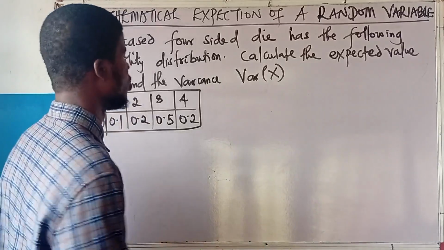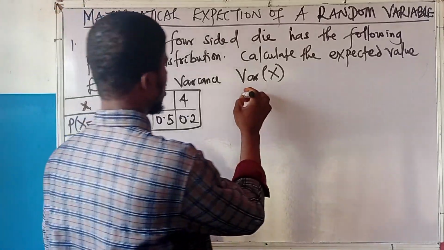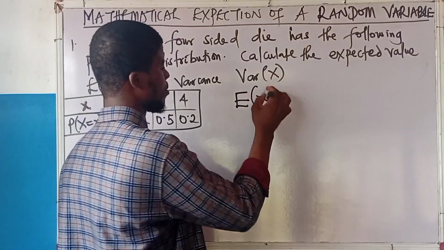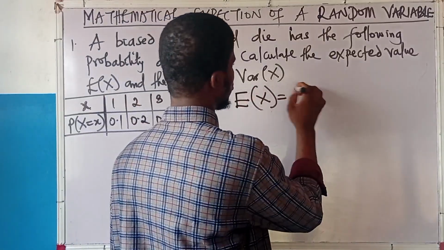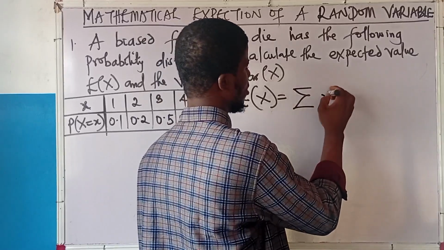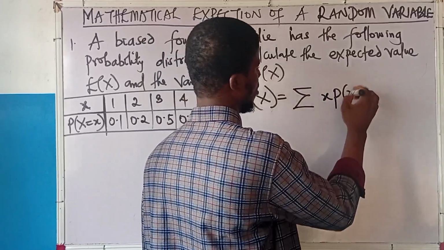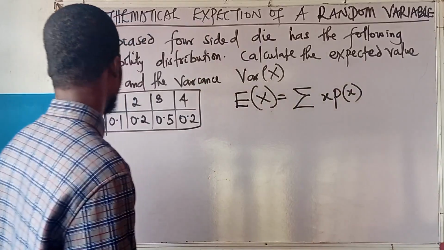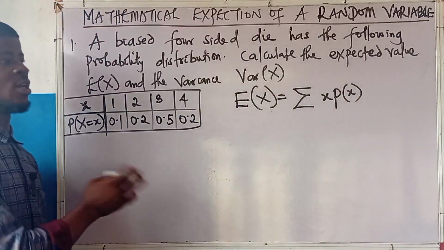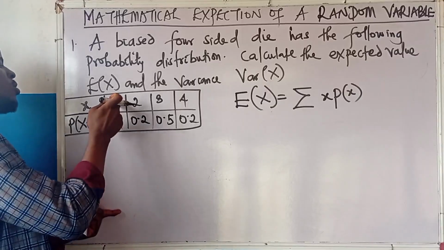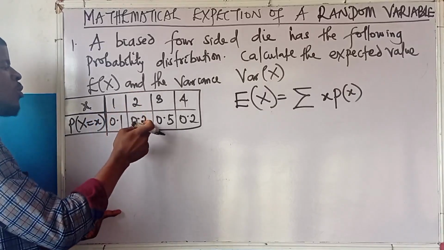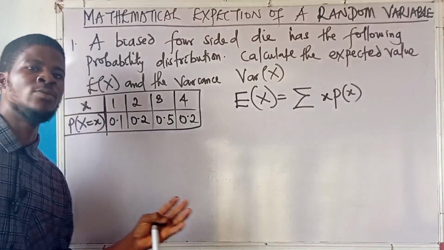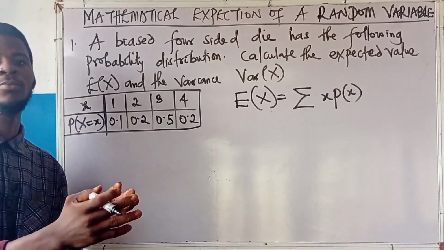And remember, for a discrete random variable, the mathematical expectation is the summation of all x times the probability of x. So what I'll be doing here in simple terms is multiply each of the x with the corresponding probabilities and add up the results. That gives the expectation.